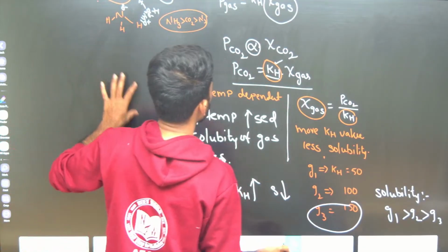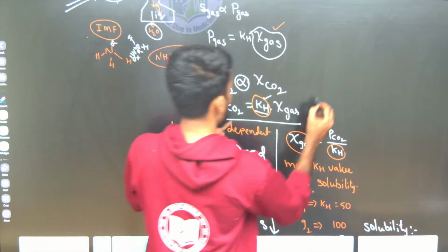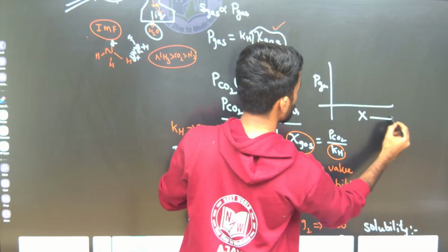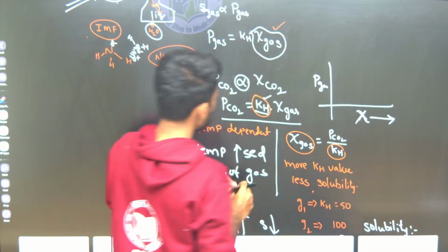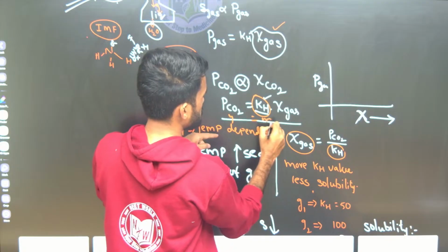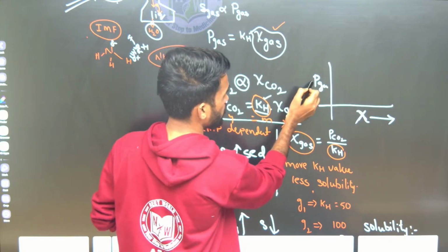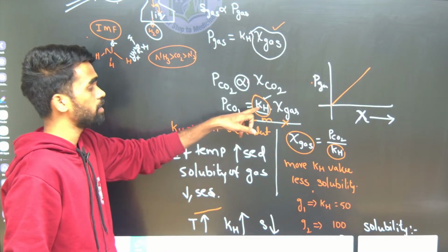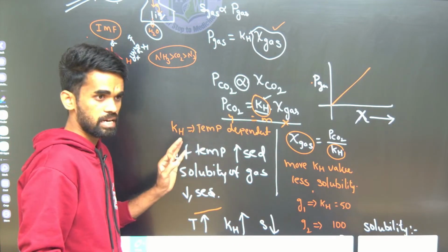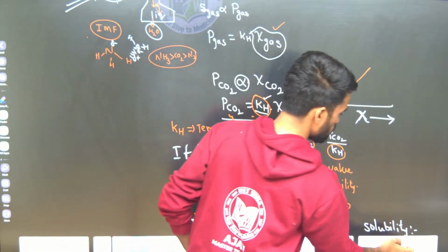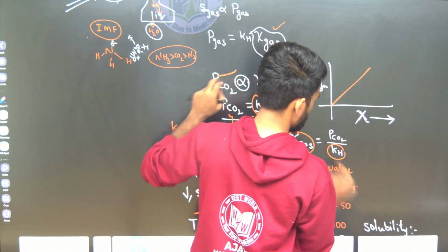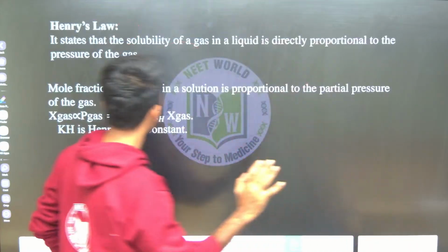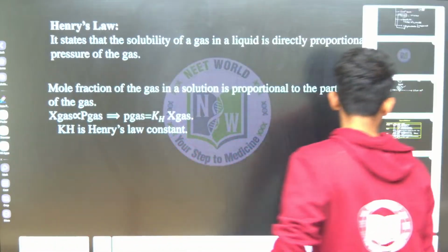Okay, and they will ask about the graph. How can this graph be? Partial pressure of gas against mole fraction of gas. See, it is a y equals mx type graph, y, x, so m, like this. So what is our slope here? KH. That's it. Is this clear or not? Let me show you a few more things here, like numerical questions, and how we can expect them from here. I will show you all the things. Henry's law is over.